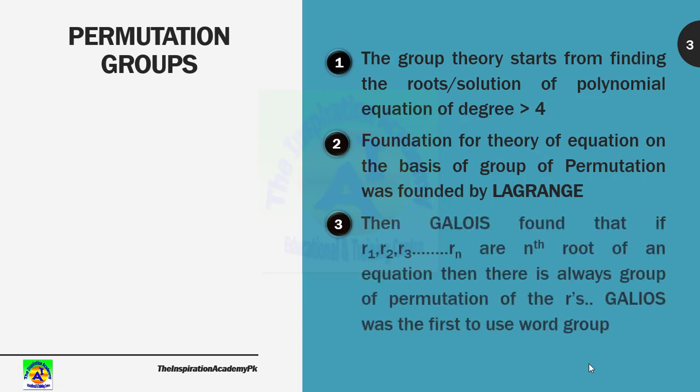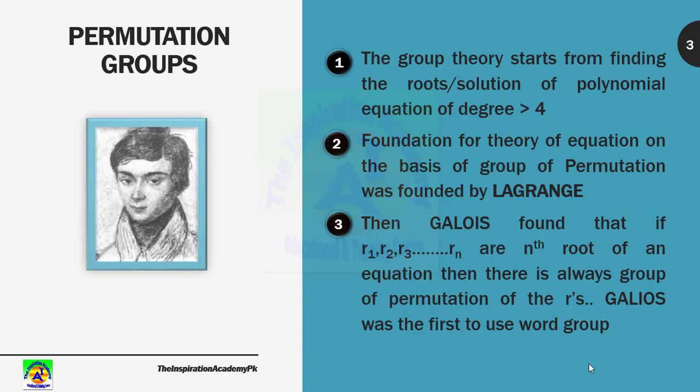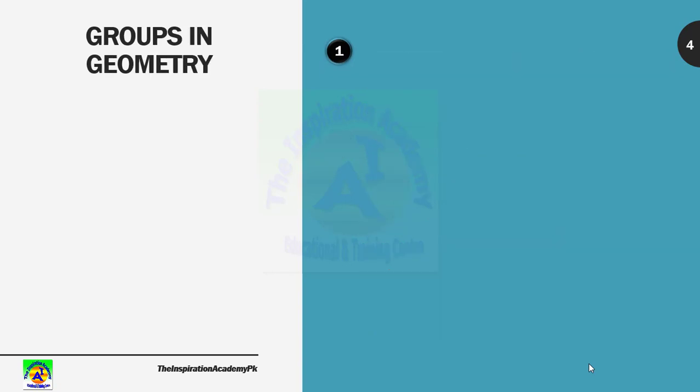After that, Galois is another mathematician. He pursued the work of Lagrange and found that if R1, R2, R3 up to Rn are the nth roots of an equation, then there is always a group of permutations of the R's. Galois was the first to use the word group in group theory. He pursued the work of Lagrange in the early 19th century.